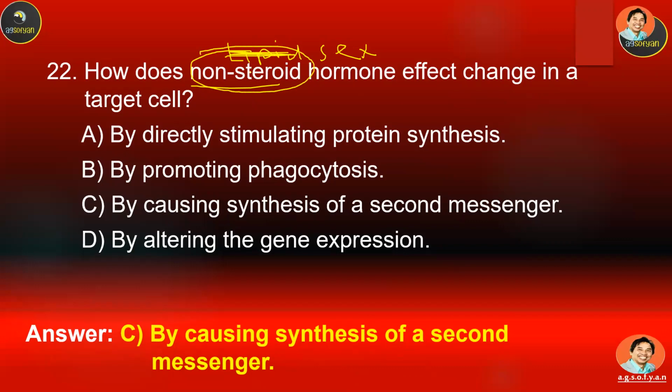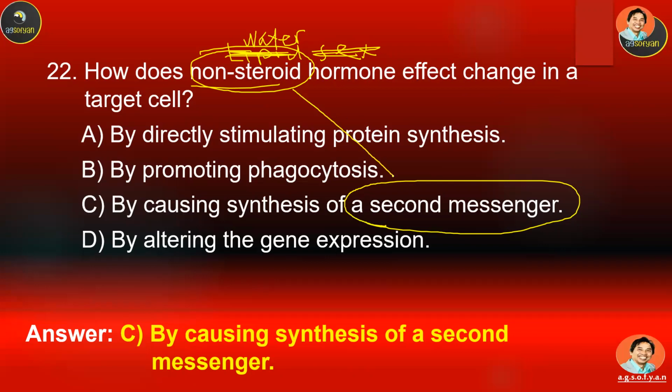That's wrong over here. Non-steroid is a water-soluble hormone, right? Like insulin, for example. So their receptor is outside the cell, on the cell membrane. Therefore, in order to have an effect, they require a second messenger, which is a chemical that will act inside the cell based on the non-steroid hormone's order. So they will have a second messenger.